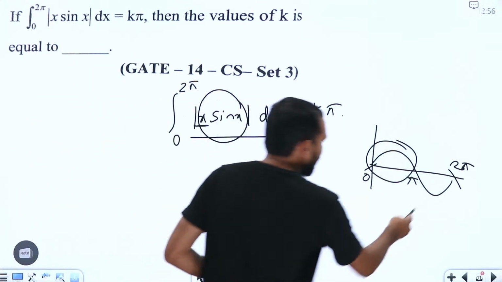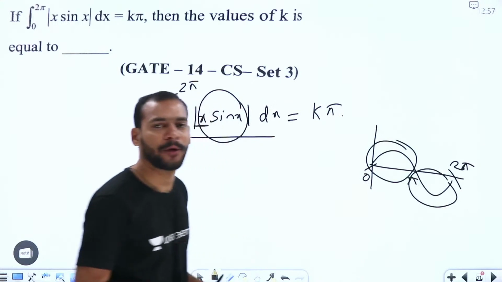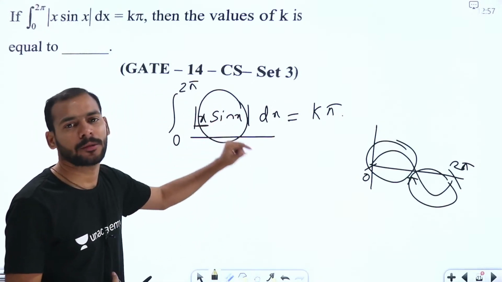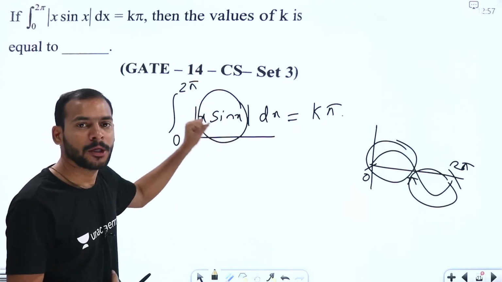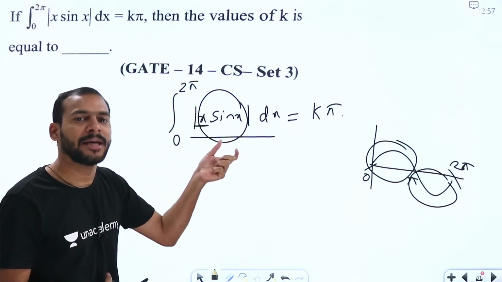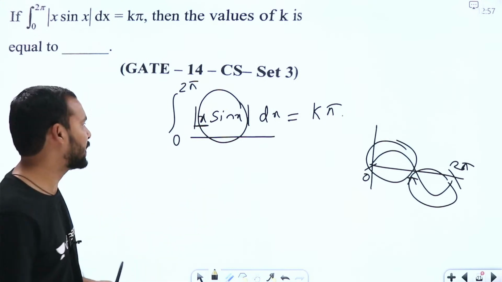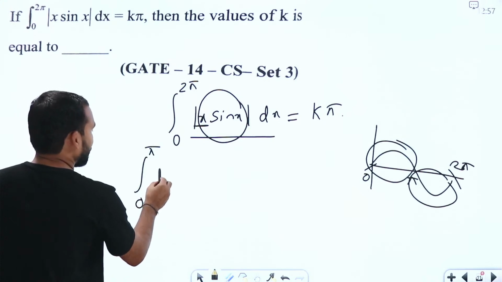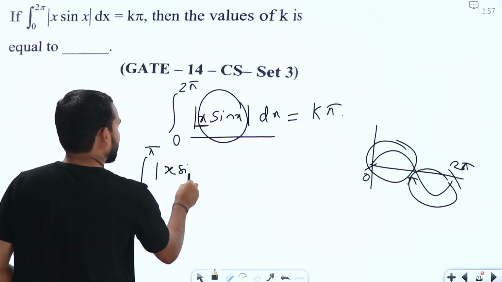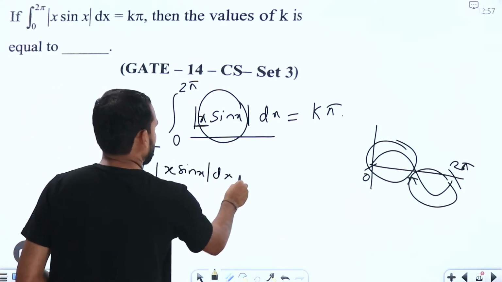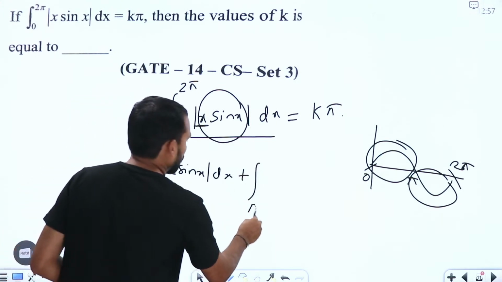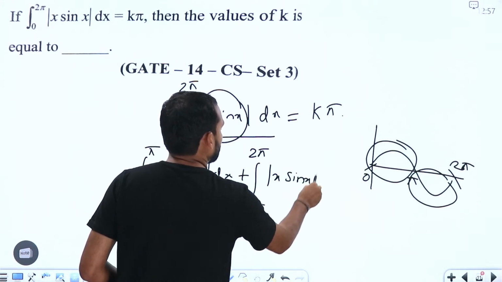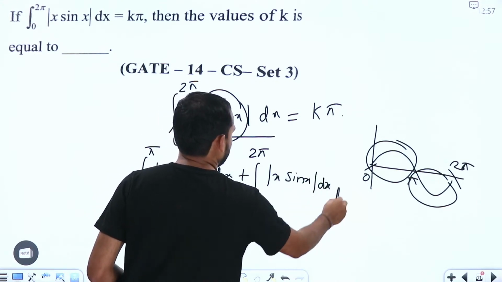Similarly, from pi to 2 pi, x is positive only, but sin x is negative, so the overall product is negative. So mod of x will give minus x if x is less than 0. That means I can write this as integral 0 to pi of mod of x sin x dx plus, again from pi to 2 pi, mod of x sin x dx, right?